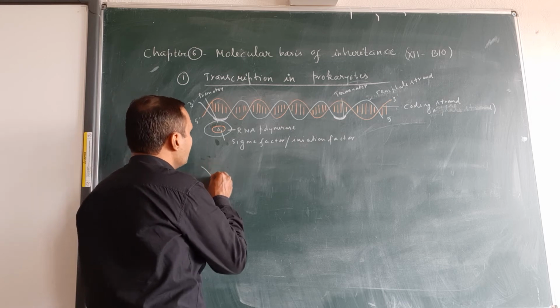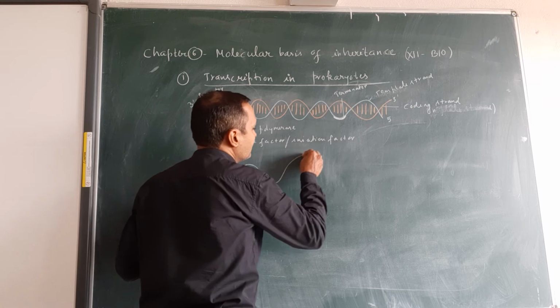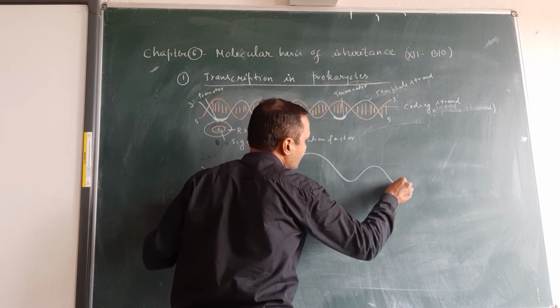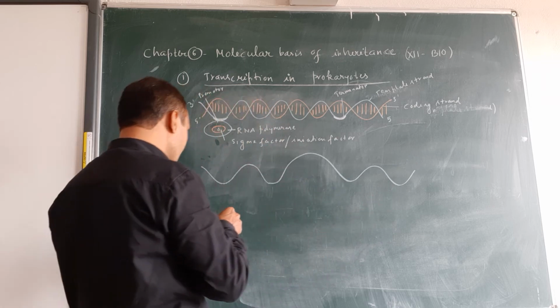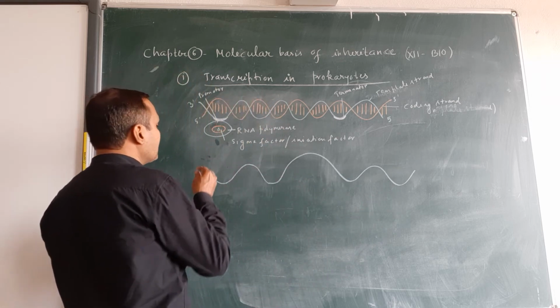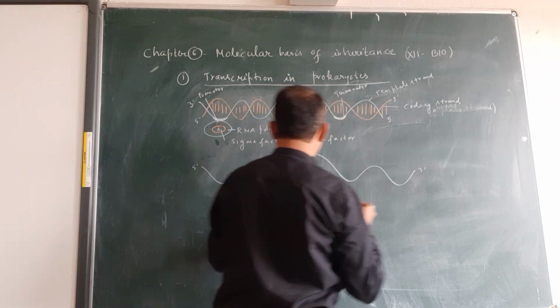Unwinding of the double helical DNA occurs just after the promoter site. The unwinding of the DNA molecule occurs just after the promoter site. One strand has polarity 5 to 3.